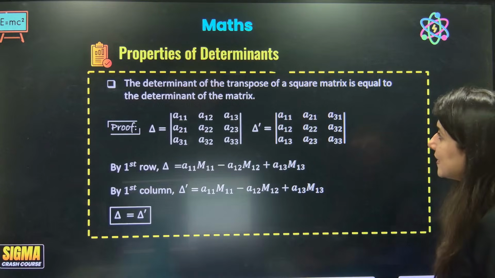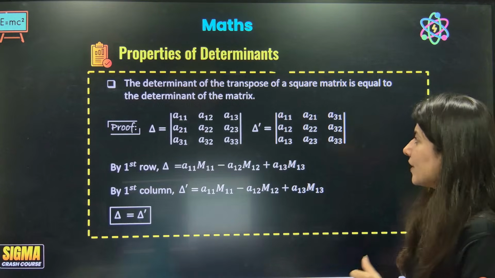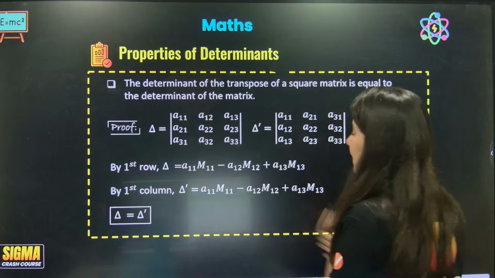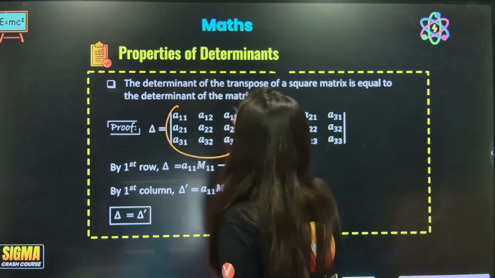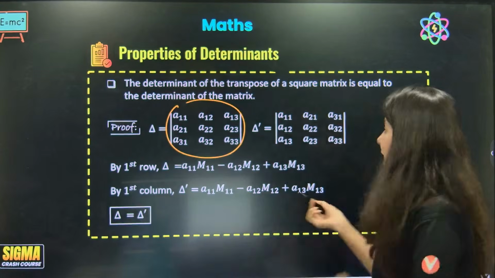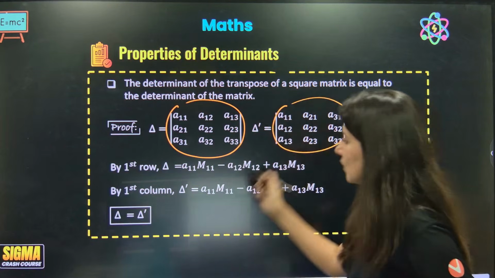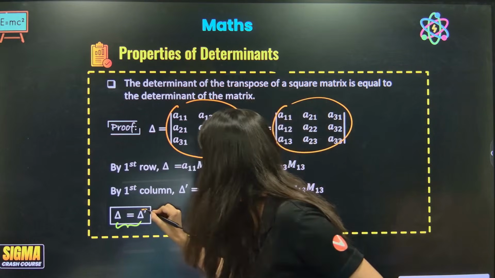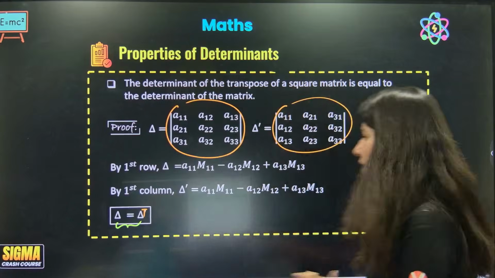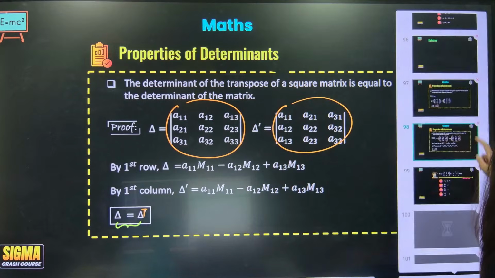Next property says the determinant value of a matrix and its transpose are equal. Okay, the next property is very easy. Basically, delta and delta dash, or delta transpose for that matter, are equal. So this is what the next property is.